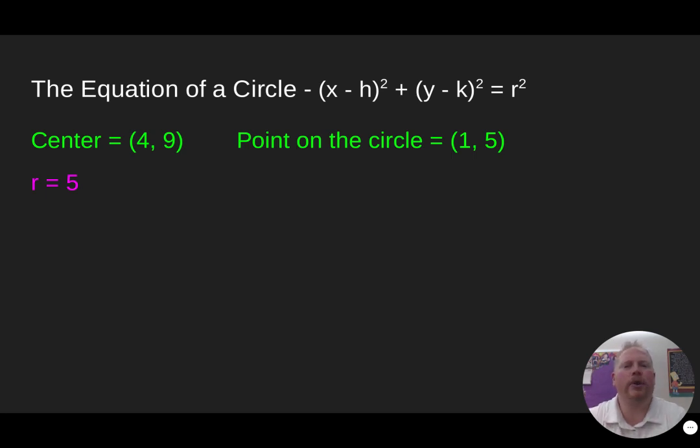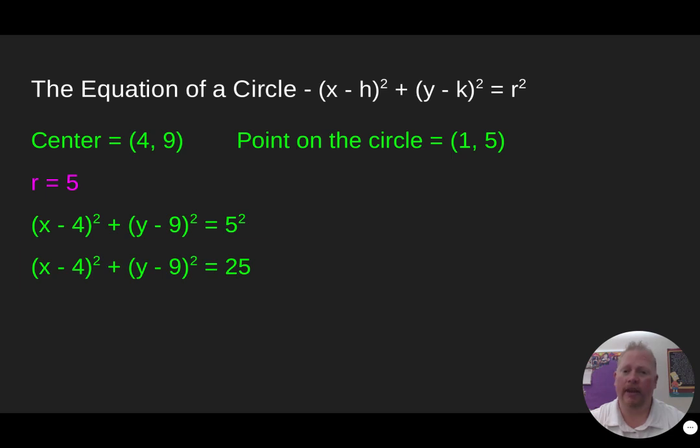So now I'm at the situation I was in before, where I have the center and I have the radius. All I've got to do now is just plug it in. So x minus 4 squared. Let's take that 9 and plug it in for k. So y minus 9 squared. Let's take the 5 and plug it in for r. So 5 squared is 25. And there's my equation: x minus 4 squared plus y minus 9 squared equals 25.